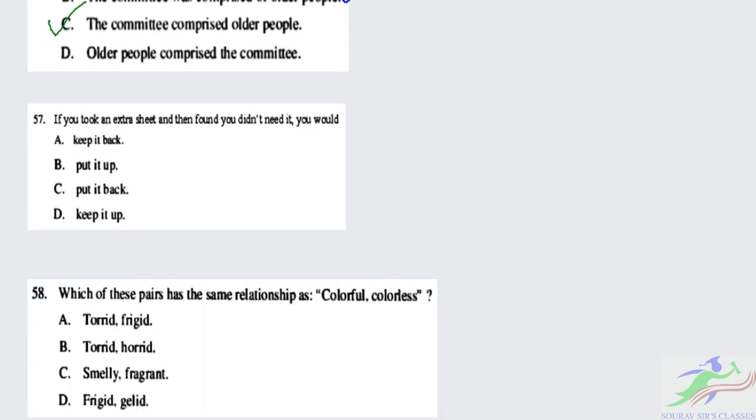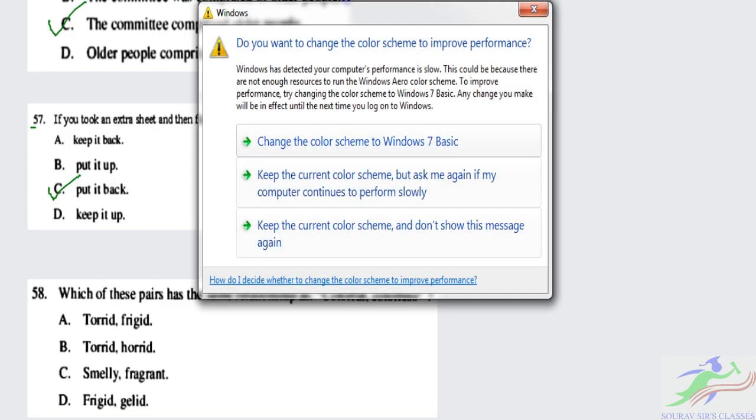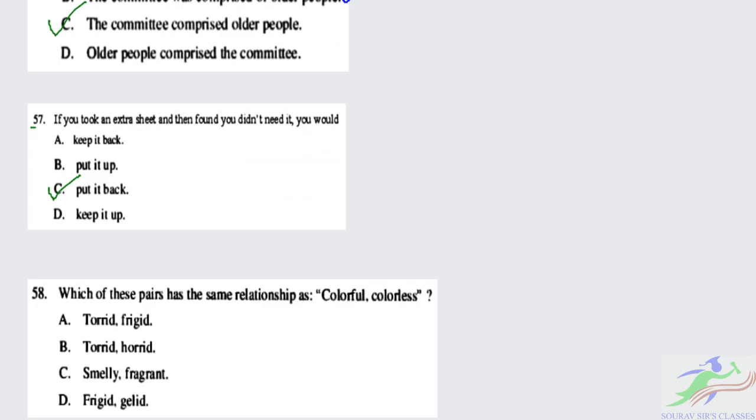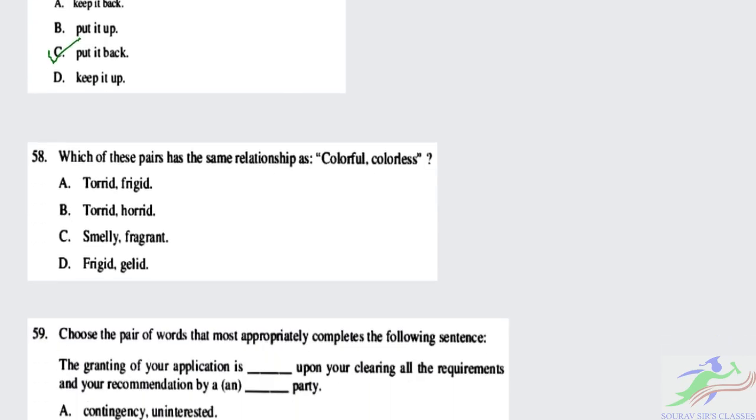Now take a look at question number 57. It is saying that if you looked at an extra sheet and then found you didn't need it, you would put it back. It is very simple. So the correct option is C, because if you took an extra sheet and found you didn't need it, you would put it back to the place from where you had taken it. Not put it up, and not keep it back or keep it up. So we have to put it back.